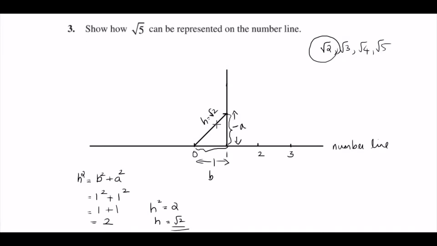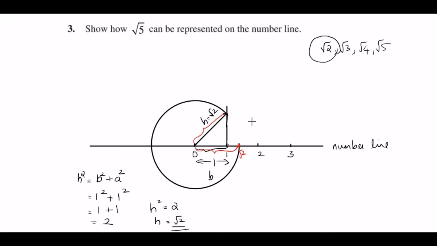We know this length is root 2, but it is not lying on the number line. So we have to put this length on the number line. What you do is take the compass and draw a circle. Here, this is a circle with center O. This length is the radius. When you check this point, this is also the radius. That is, this whole length is also the radius. So here we have got the length as root 2. So we have marked root 2 on the number line. This point is root 2. Now we have got root 2 on the number line.